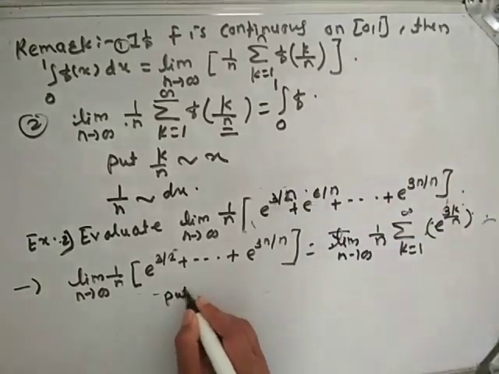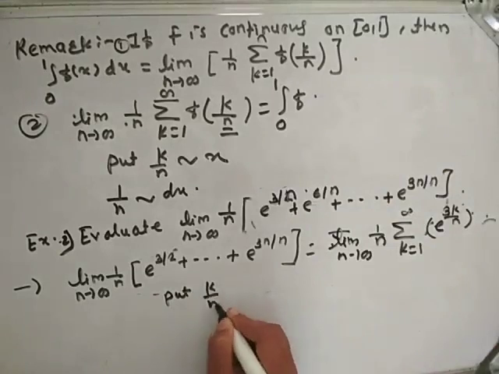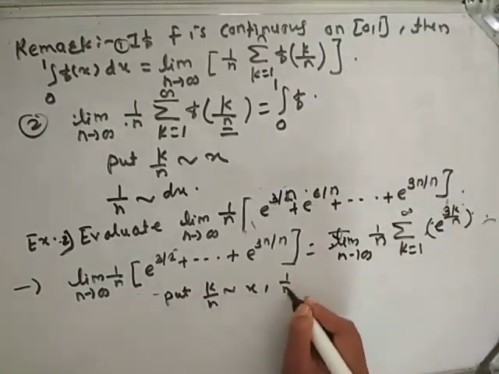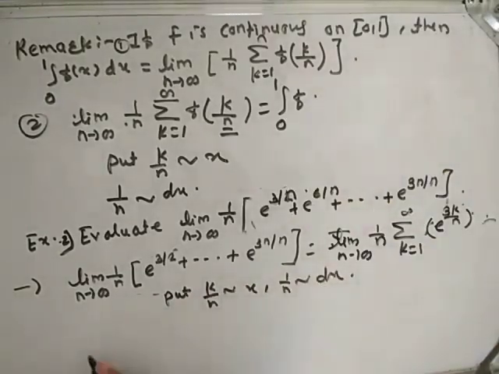Put k by n equivalent to x and 1 by n equivalent to dx.